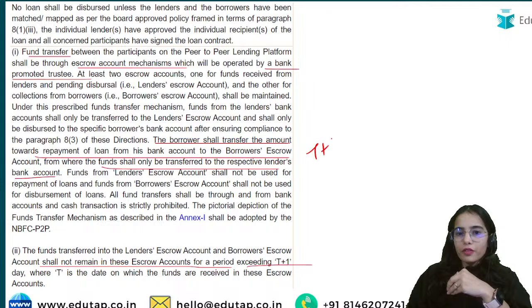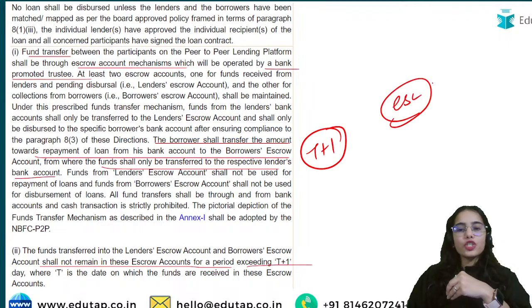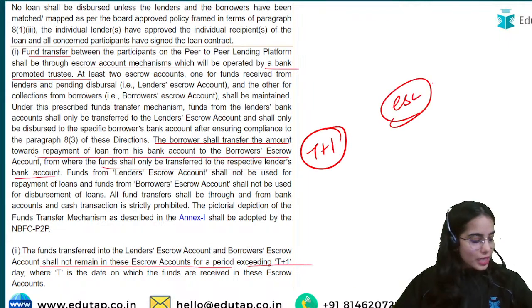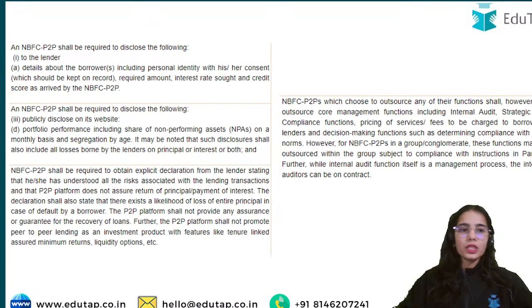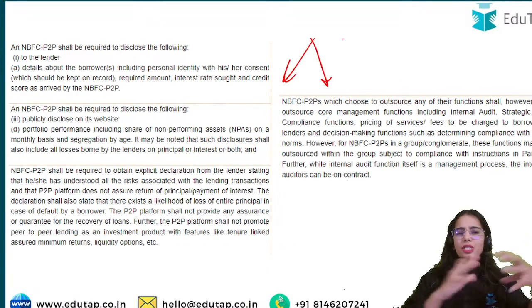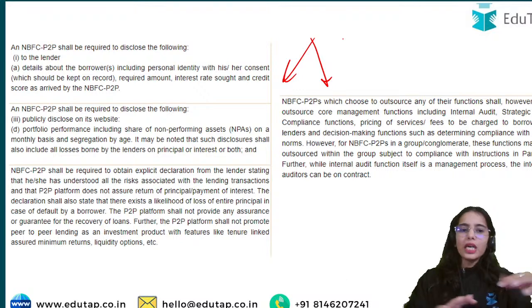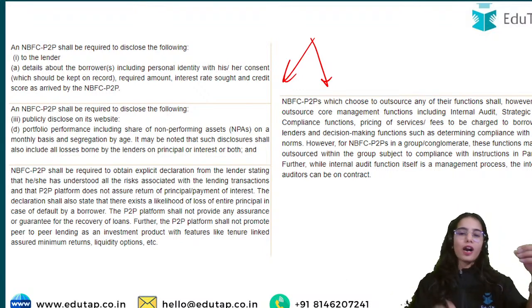In the escrow account, the funds should not remain for more than T+1. So that is the basic idea. Now there are other guidelines also. These are just the basic guidelines. You can read it out. Nothing very complicated. You just need to have the basic idea here.